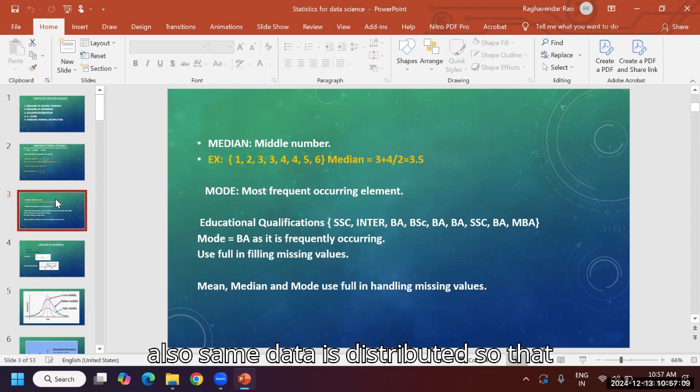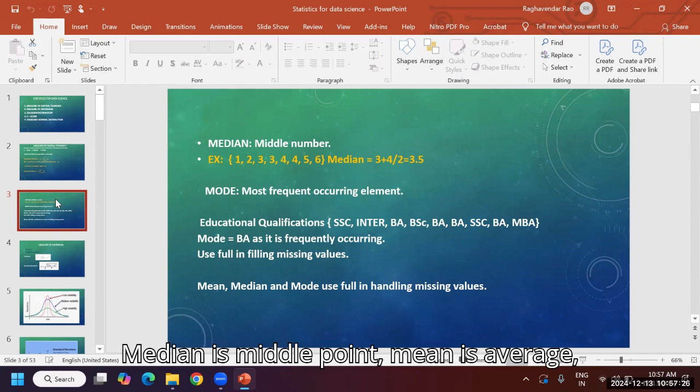So automatically that curve will come. But here, if you take the mean and median, they will be different. We will take these exact examples. I don't want to confuse you. Median is the middle point, mean is the average.